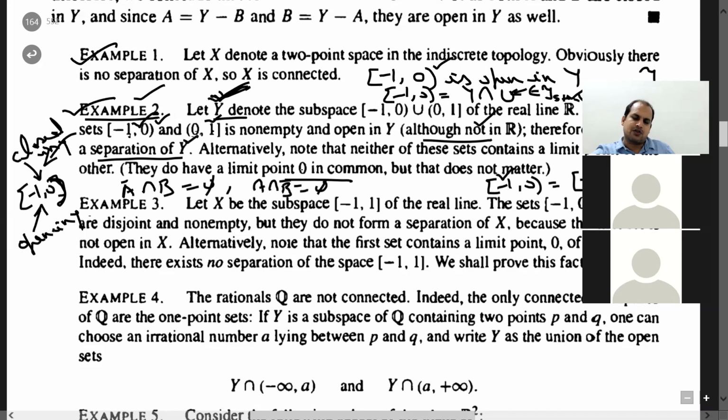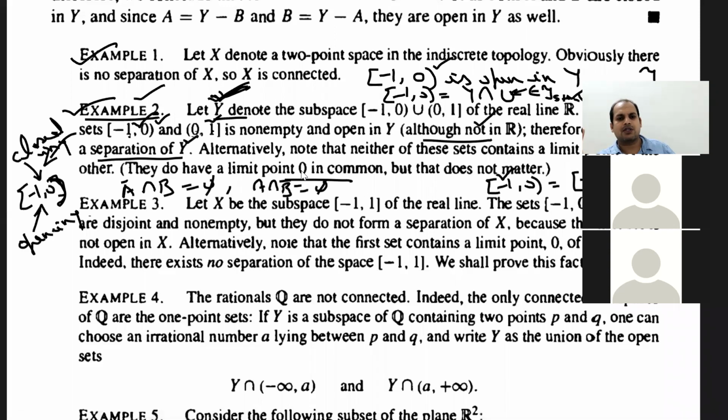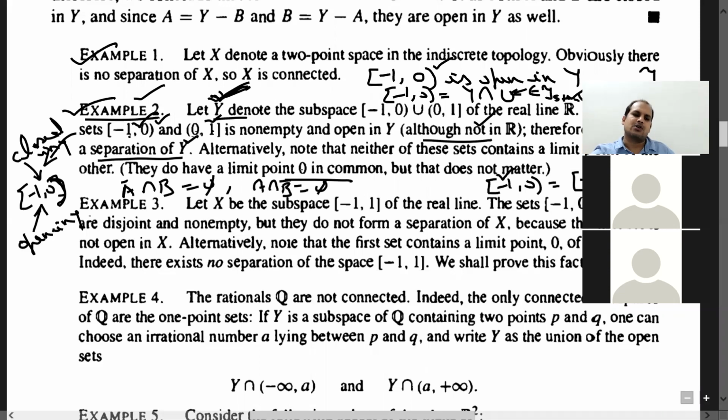Whenever we have at least one example of a proper subset which is open as well as closed, that is going to form a separation. This implies that Y is not connected. So there are several ways: you can look at it in terms of limit points, or you can look at this definition. So try to think like this.